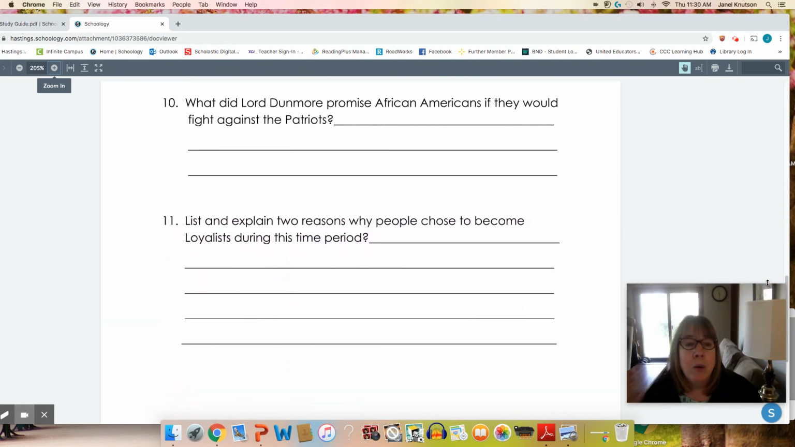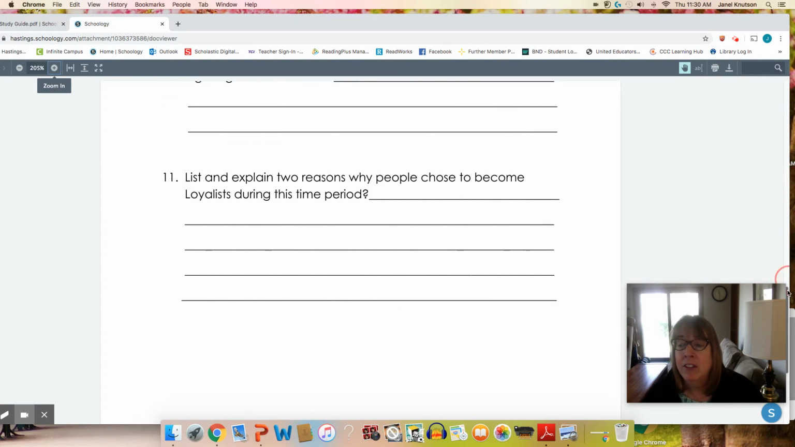Number 10, what did Lord Dunmore promise African Americans if they would fight against the Patriots? He promised their freedom. He said, if you will fight against the Patriots, well, I'll give you your freedom.